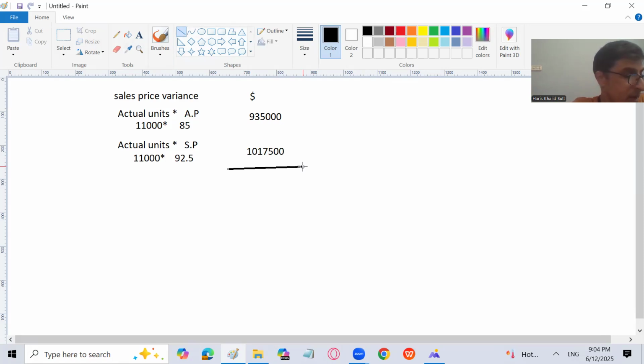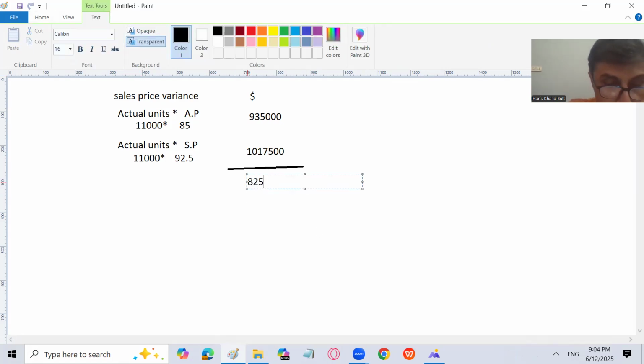1,017,500 minus 935,000. The answer is basically in negative. So it means that we have an adverse sales price variance, which is 82,500 adverse. Because why? Because the actual selling price is less than the budgeted price. So we are going to have a loss because we are selling the goods at a lesser price than the standard, right?